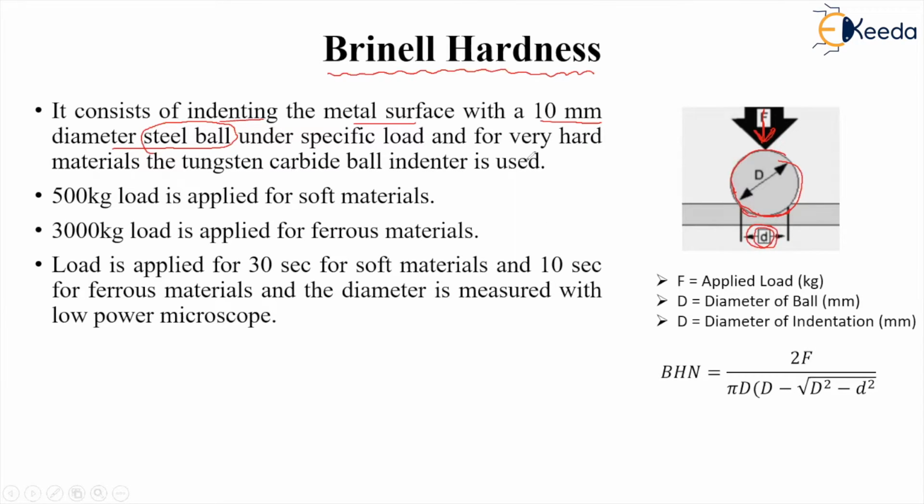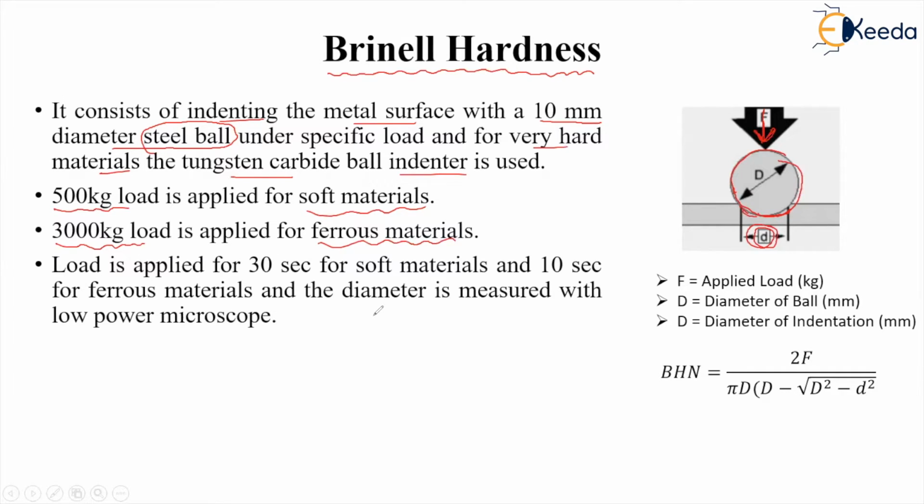For very hard material, a tungsten carbide ball can be used, right? The load applied is 500 kg for soft material, and it is 3000 kg for ferrous material, right?